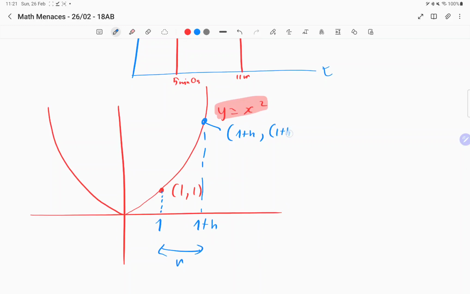1 plus h squared. Does it make sense? Yeah, it's just because y equals x squared, right? And instead of x, you get 1 plus h, so it's just 1 plus h, everything squared. Okay, so that's the y coordinate of this point here. So now we've got that point.